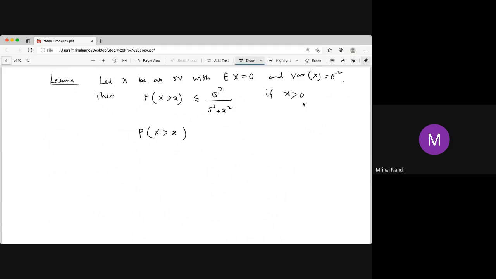Now that is for non-negative, but here x can be negative, positive, everything, a mix of negative and positive values. In that case, if x is negative, then the probability is greater than or equal to x square by sigma square plus x square. That is interesting. And if x is 0, then it is just equal to half.